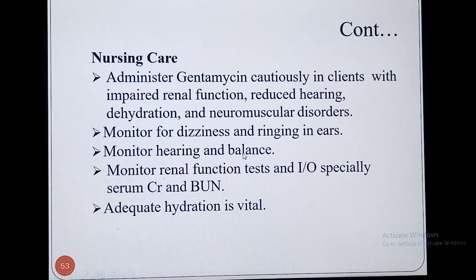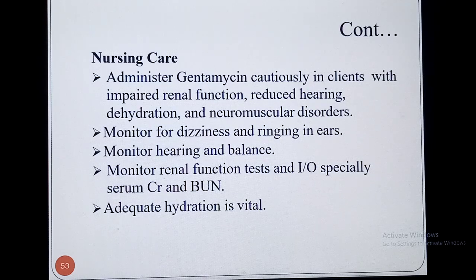Now look here. This is the nursing care, which is very mandatory. In nursing care, administer gentamicin cautiously in clients with impaired renal function, reduced hearing, dehydration and neuromuscular disorder. All these parameters can be checked, and after that you can recommend the drug according to proper protocols.